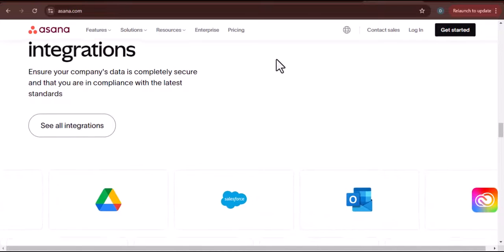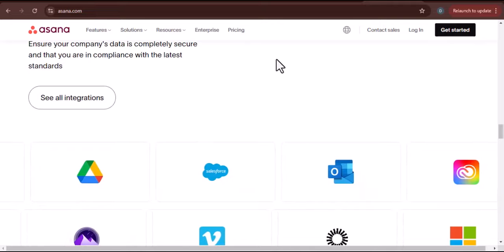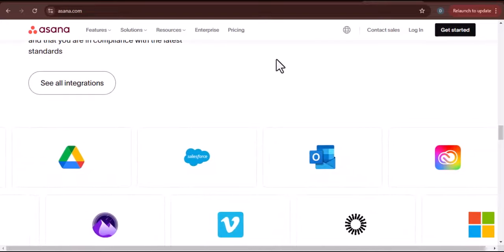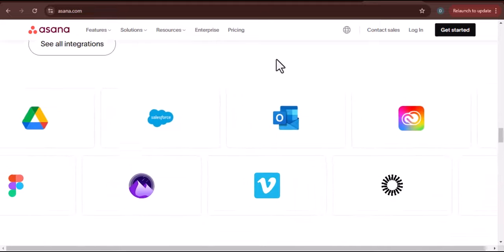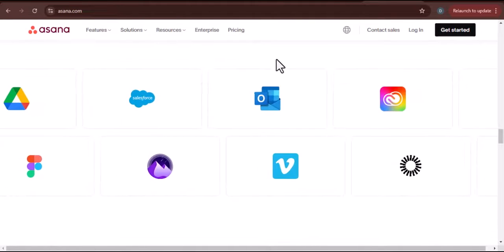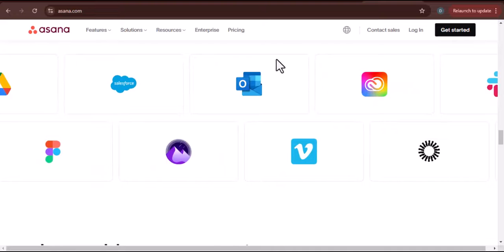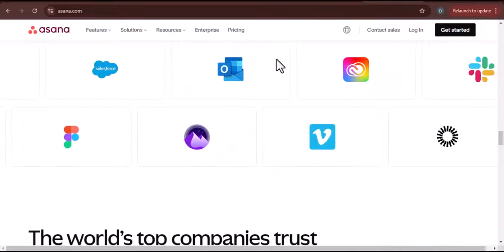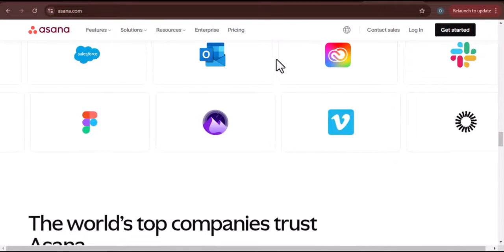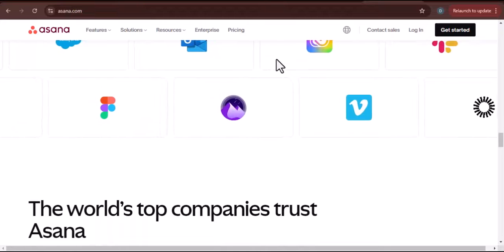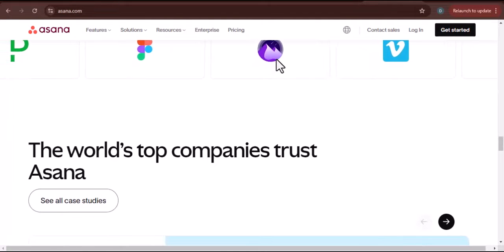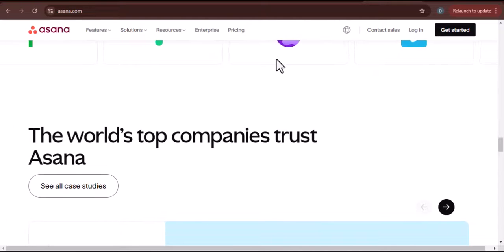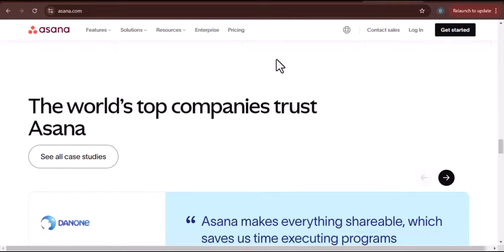Moving on, we have the Asana Advanced Plan. This is the plan for companies that are managing work across multiple departments and need more robust reporting and resource management. The advanced plan will set you back $24.99 per user per month when billed annually, or $30.49 if you pay monthly. So what's the big difference here? It's all about scale and control. You get everything from the starter plan, but with some game-changing additions.